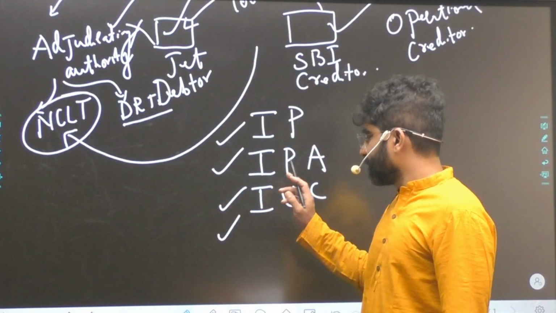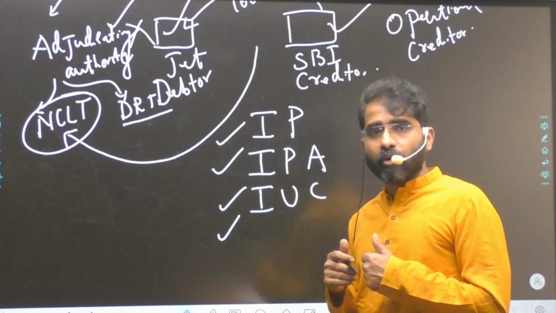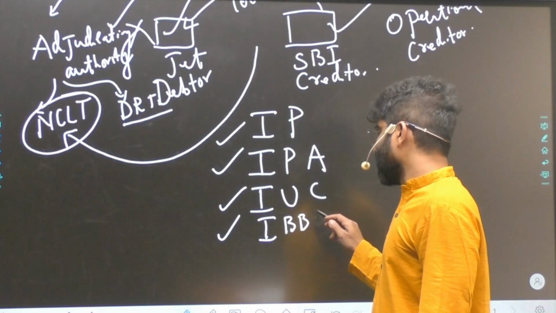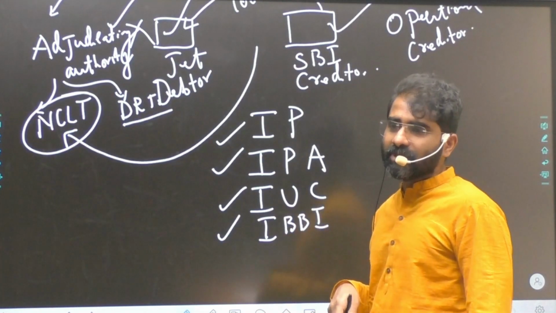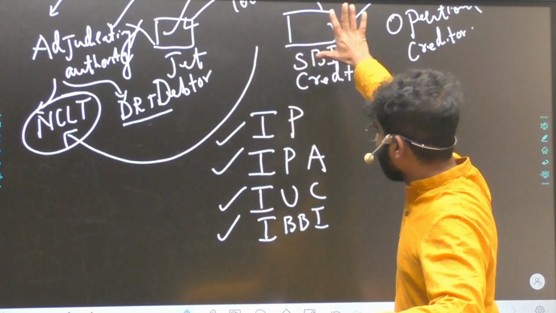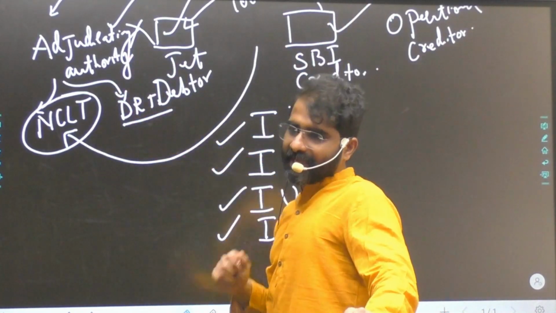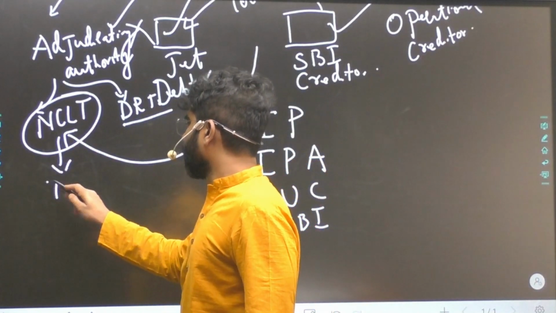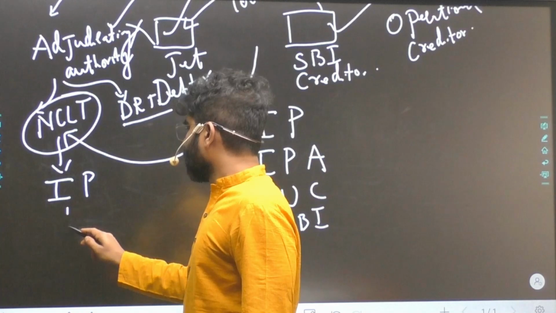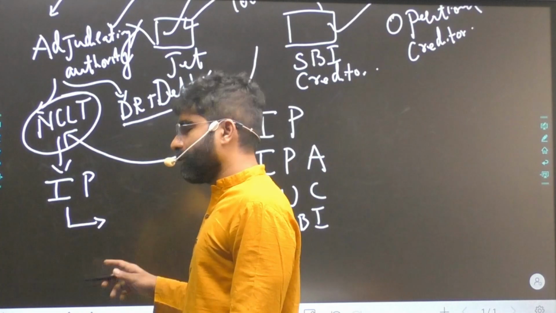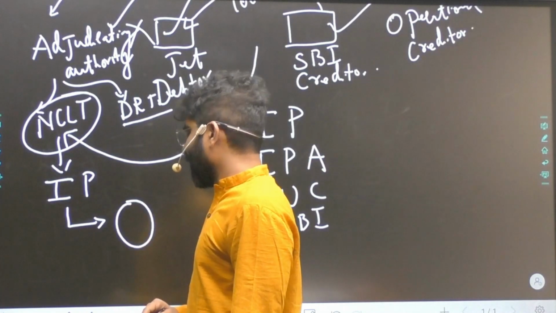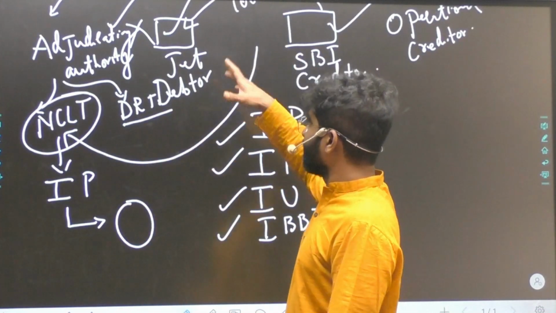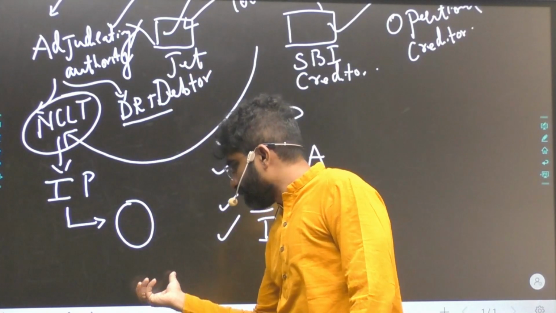And you also have the Insolvency and Bankruptcy Board of India. This is a regulatory body which regulates the whole mechanism. So like this, you have different entities. But first, the case goes to the adjudicating authority. Once the adjudicating authority accepts it, it will appoint the insolvency professional. Now the insolvency professional will design a mechanism to resolve the case, that is, to revive it. You will come up with a revival plan.